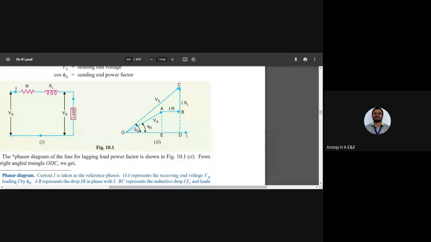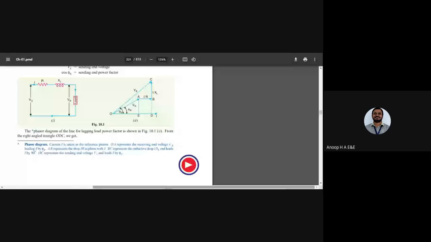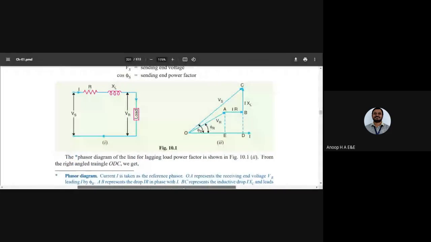So VR plus I into R plus I into XL gives you Vs. That's how you can represent the phasor diagram for a lagging power factor for a short transmission line.